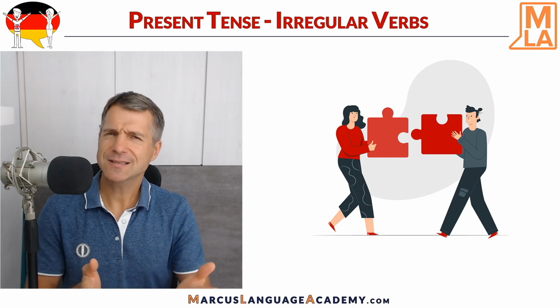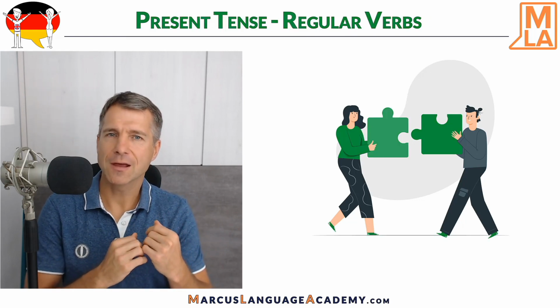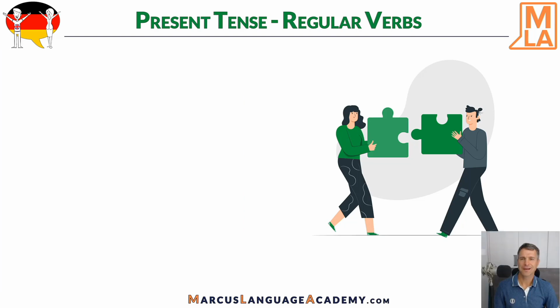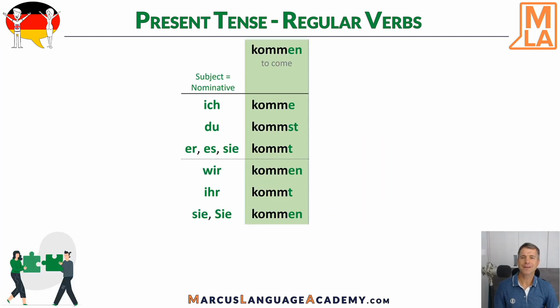But let's take a quick look back at how we conjugate regular verbs. Our example verb was kommen, which means to come, and it is conjugated as follows. Ich komme. Du kommst. Sie kommt. Wir kommen. Ihr kommt. Sie kommen.